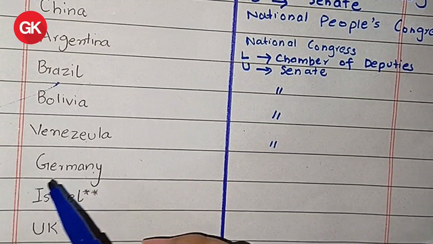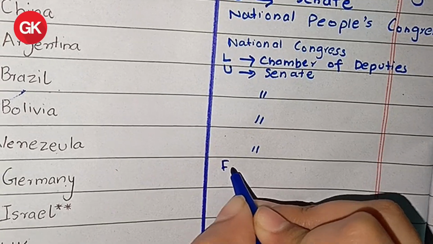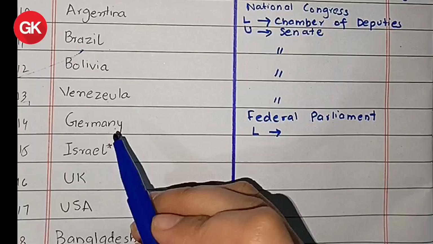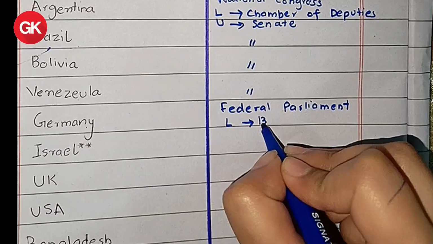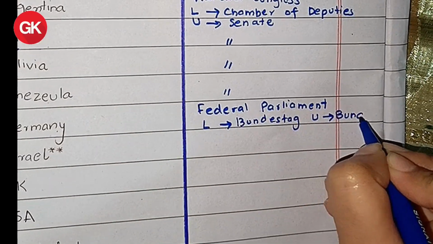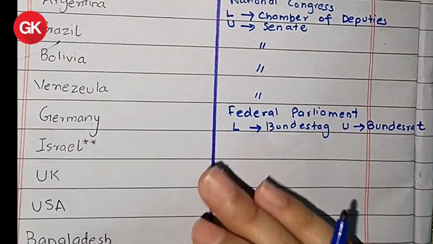Then we have Germany. Germany has a bicameral structure. Its parliament is called Federal Parliament. Lower house of Germany is called Bundestag and its upper house is called Bundesrat.